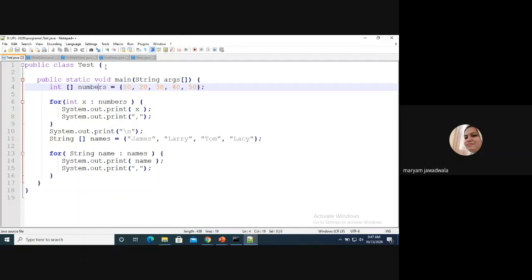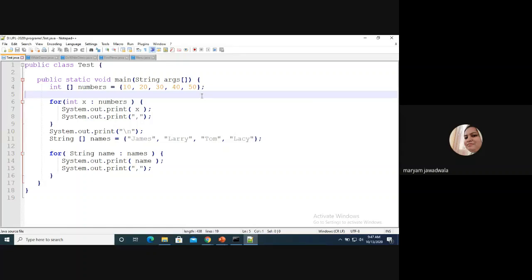And after that I'm declaring an array. And what is the name of the array? It's very simple. The name of the array is numbers. And the type of elements present in the array is integer. And there are five elements present in the array, that is 10, 20, 30, 40, and 50. The numbers are fixed.